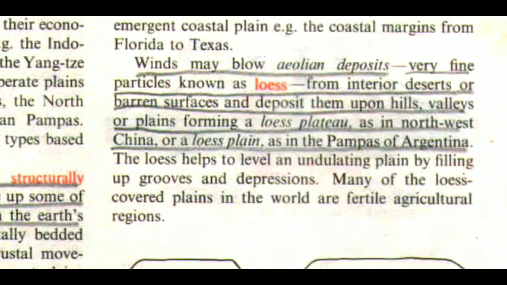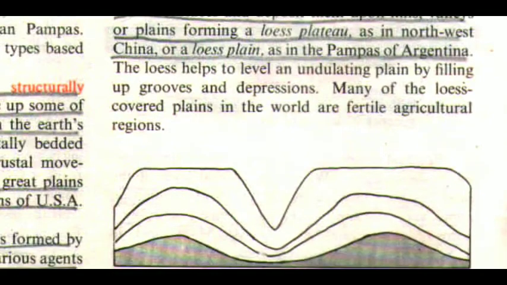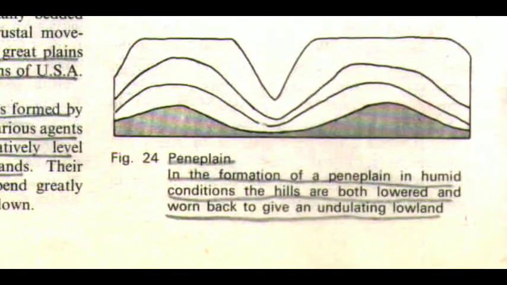Winds may blow aeolian deposits, very fine particles known as loess, from interior deserts or barren surfaces and deposit them upon hills, valleys, or plains, forming a loess plateau as in northwest China or a loess plain as in the pampas of Argentina. The loess helps to level an undulating plain by filling up grooves and depressions. Many of the loess covered plains in the world are fertile agricultural regions. There is a figure 24.